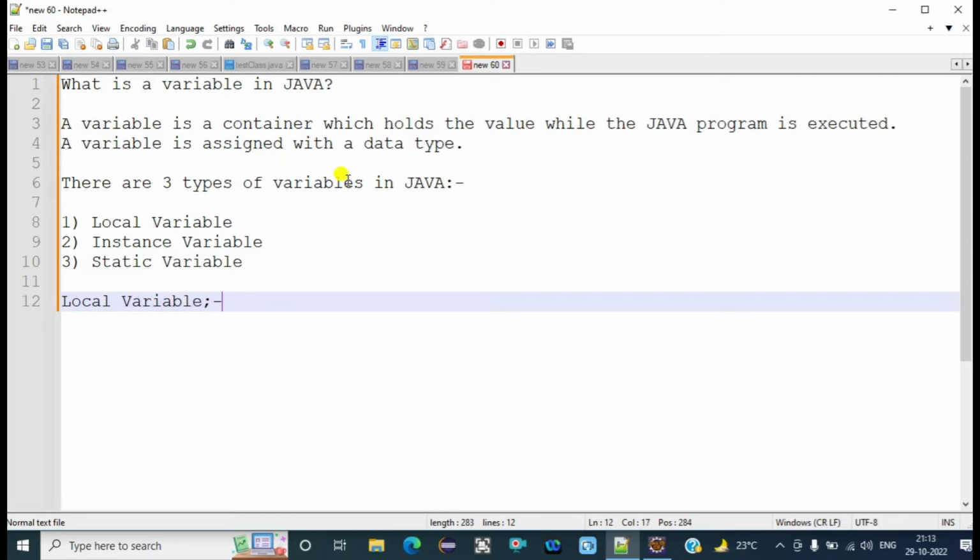Okay, so if we talk about the local variable, we can say that this variable is created inside the method body. So a variable which is declared inside the method body is known as local variable.